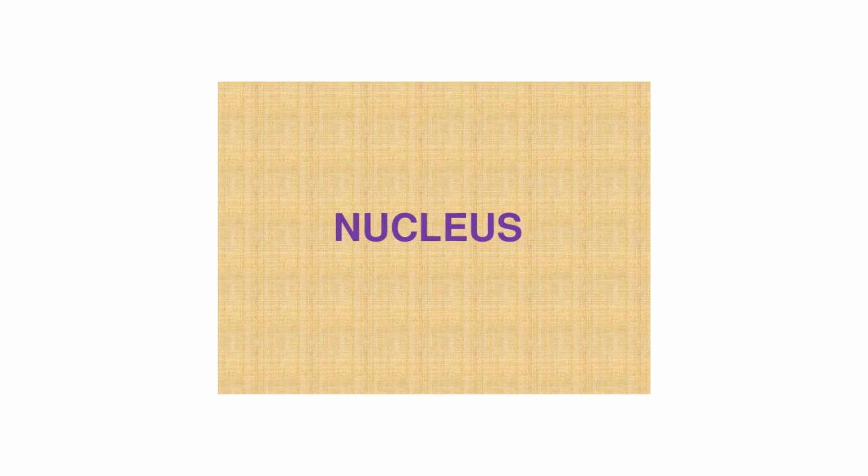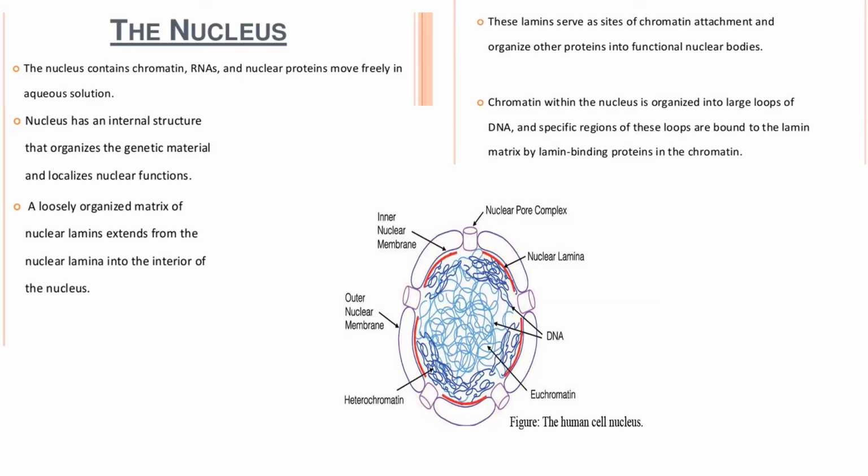Moving on to the important component of the cell, that is the nucleus. So the nucleus contains chromatin, RNA and nuclear proteins that move freely in the aqueous solutions. Nucleus has an internal structure that organizes the genetic material and localizes the nuclear function. So it contains genetic material inside it.